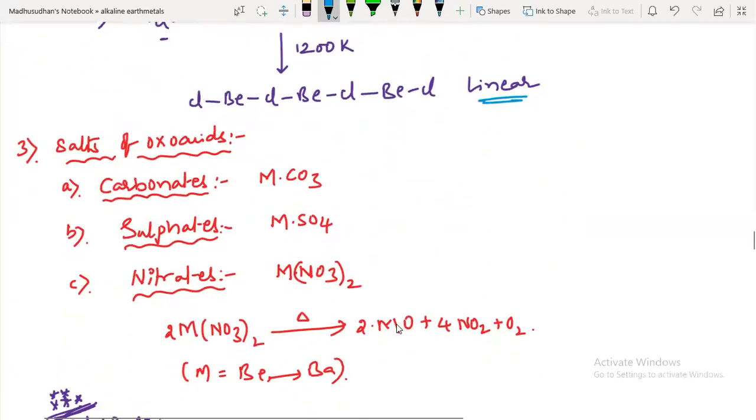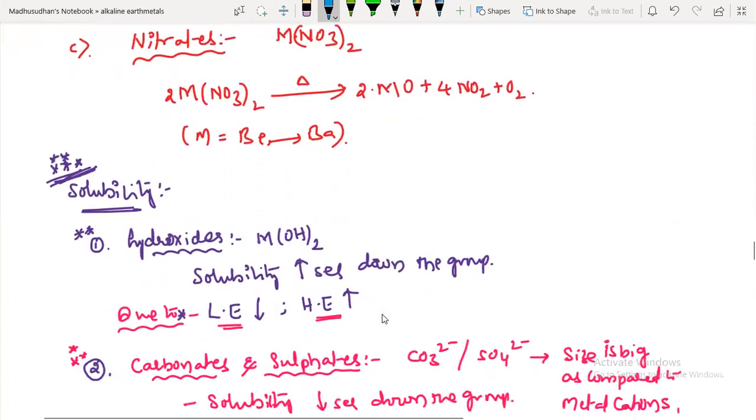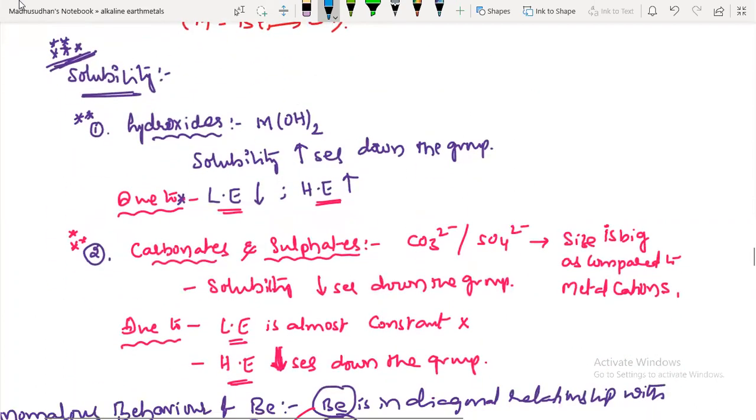Next one, carbonates, sulfates, and nitrates. On decomposition, they form metal oxides and NO2, nitrogen dioxide. Their solubility, this is a very important concept. That's why I kept more number of stars here. Their solubility increases down the group.